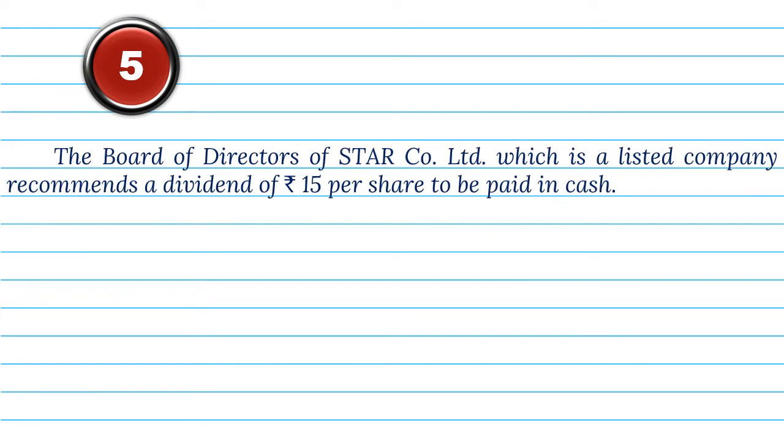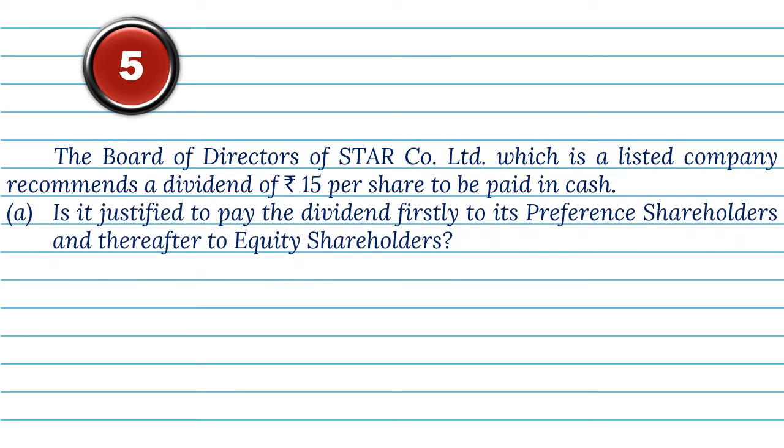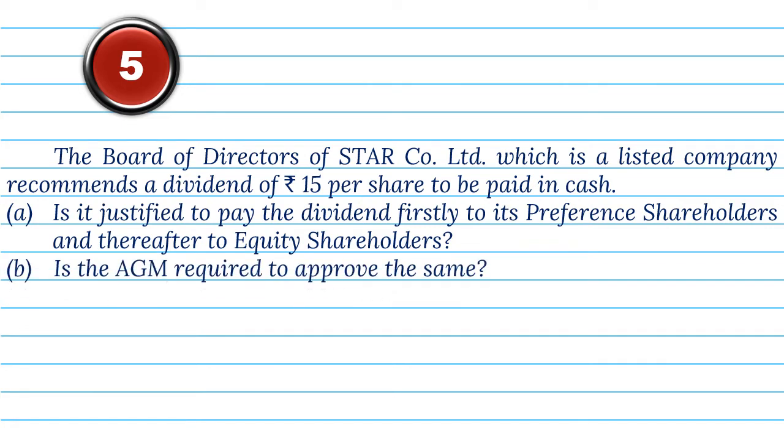5. The Board of Directors of Star Company Ltd, which is a listed company, recommends a dividend of Rs 15 per share, to be paid in cash. A. Is it justified to pay the dividend, firstly to its preference shareholders, and thereafter to equity shareholders? B. Is the AGM required to approve the same? C. Can the company pay dividend in cash?